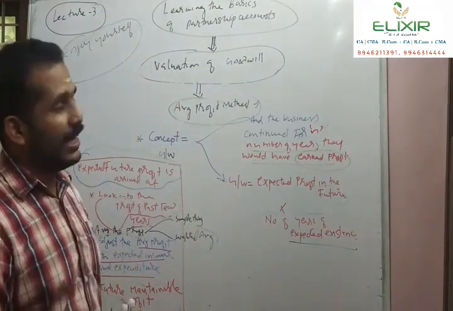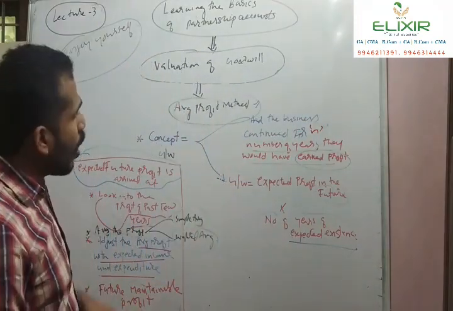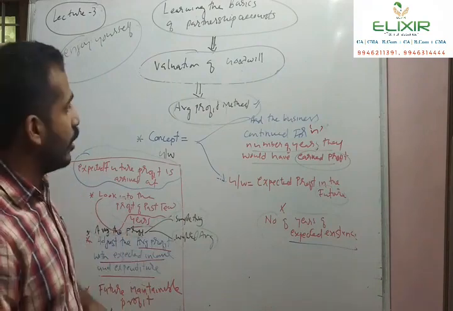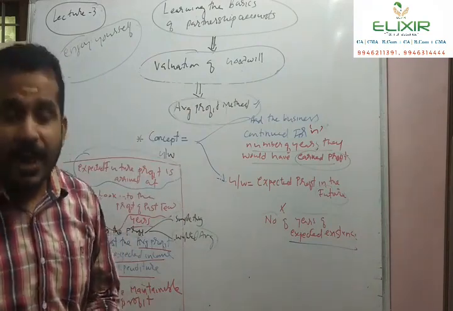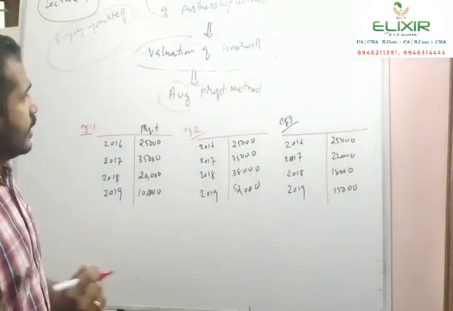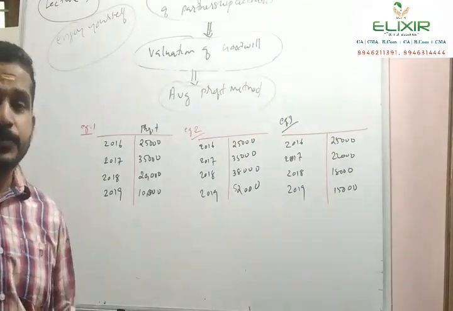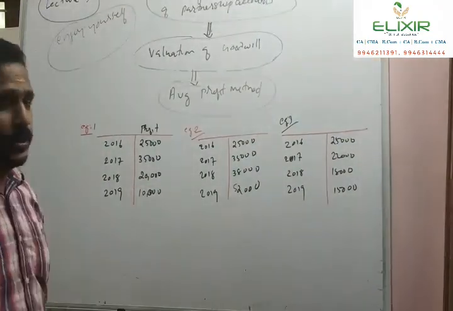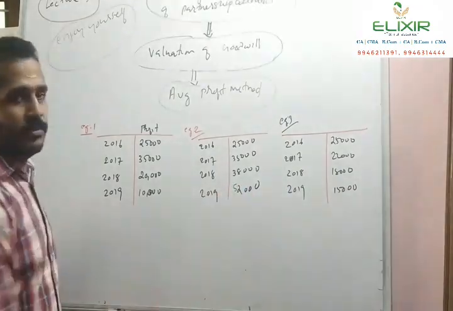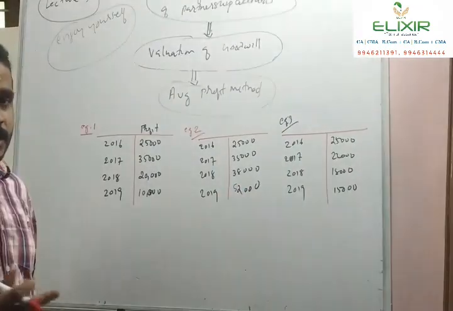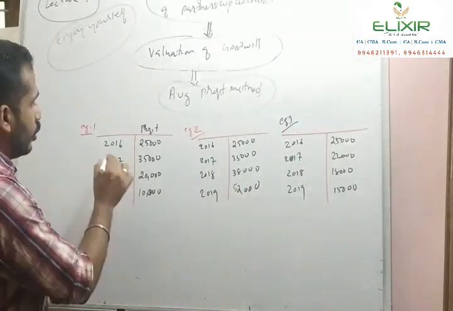Now we will deal in detail with the aspects to be covered for the computation of average profit. Take an example on the computation of average profit. 3 examples are written here: example 1, example 2, example 3. In example 1, let us analyze the profit.